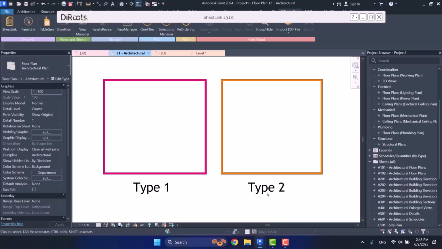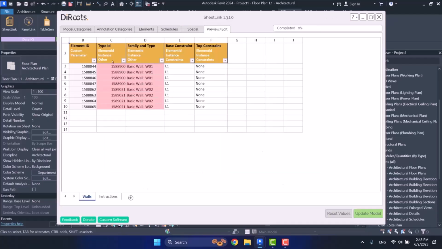Why? Because we have 2 types of walls in this project. So as a result, we have to have 2 type IDs. Here, I take a look. We have to have 2 numbers here. Is that right? One of them is 1588,900. That is from there to here. One of them is 1589,021. You can see we have 2 type IDs.